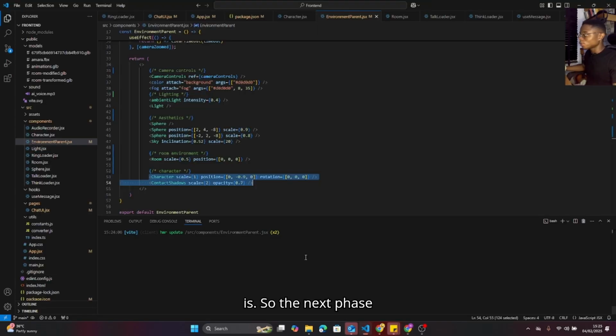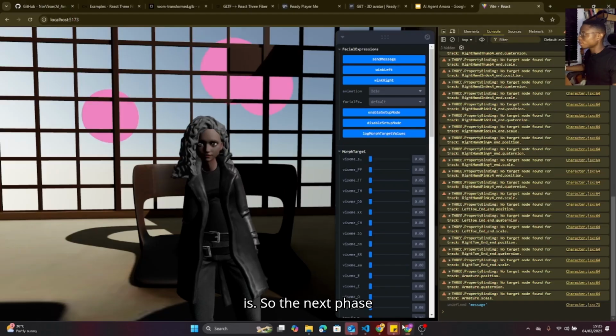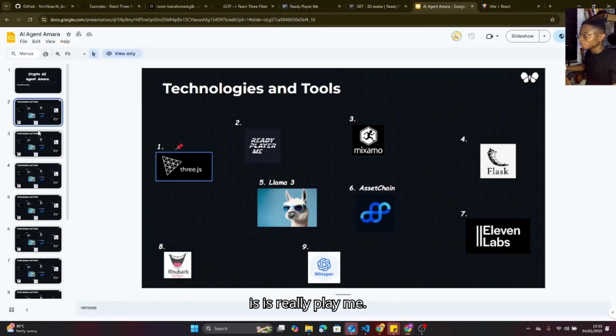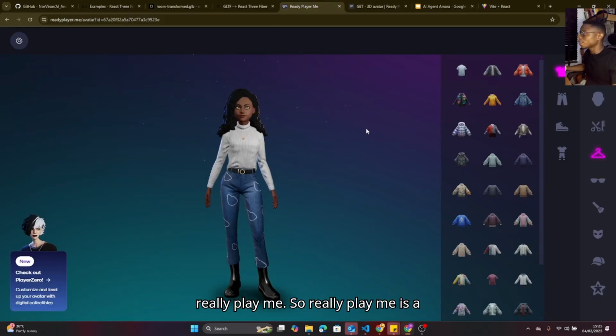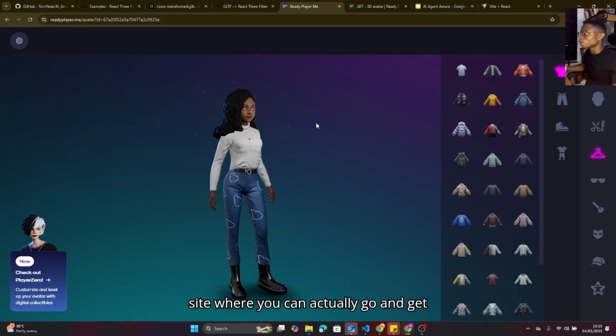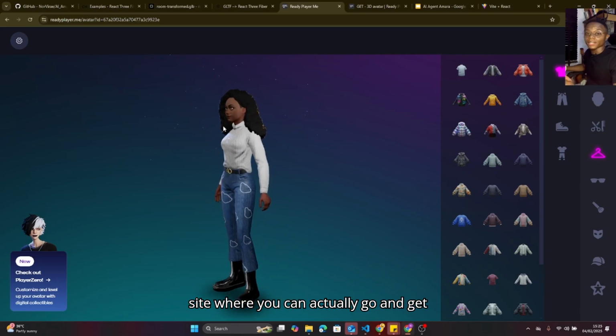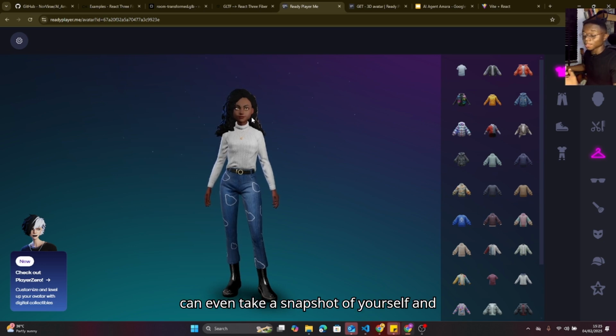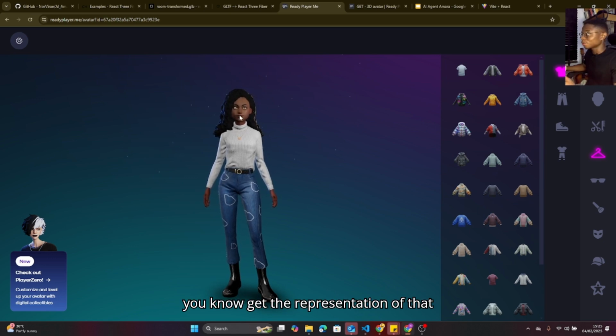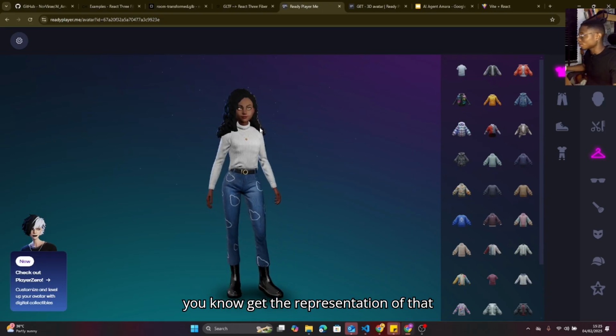So, the next phase is Ready Player Me. Most of the models we use for this project, or the one I use right now, is from Ready Player Me. Ready Player Me is a site where you can go and get 3D characters for free. You can even take a snapshot of yourself and get the representation of that on Ready Player Me.